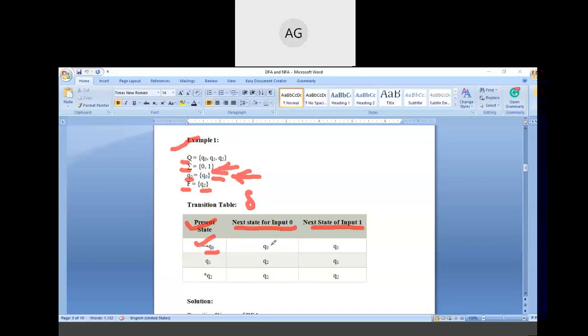On getting the input 0, we are still at the Q naught state, and on getting the input 1, we move to the state Q1. So this we need to represent in a diagram. So I am just going to disclose the diagram.